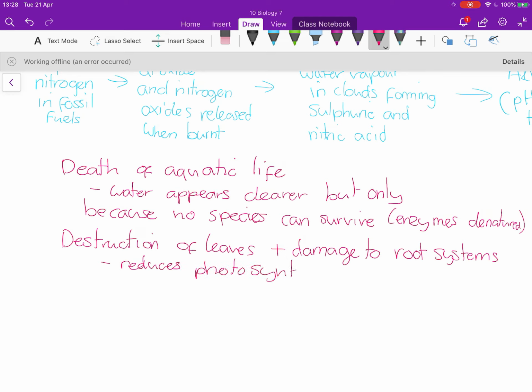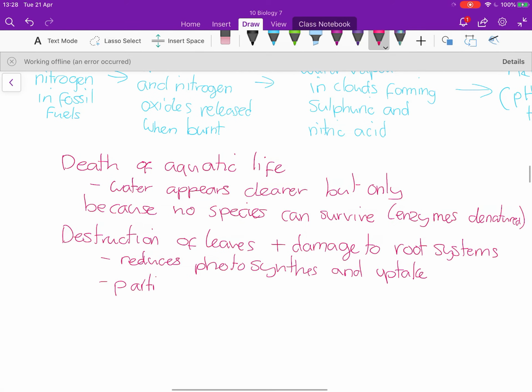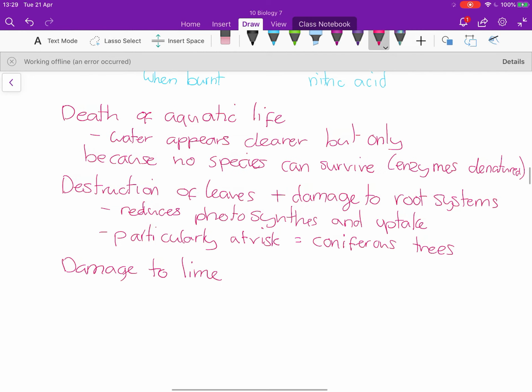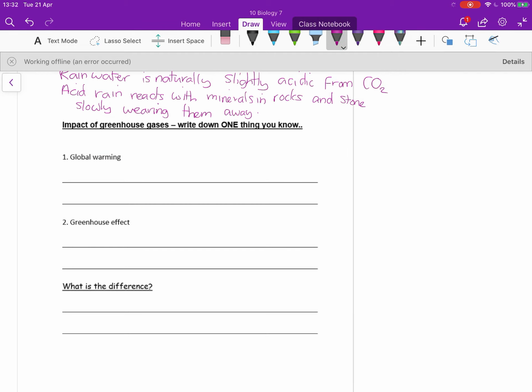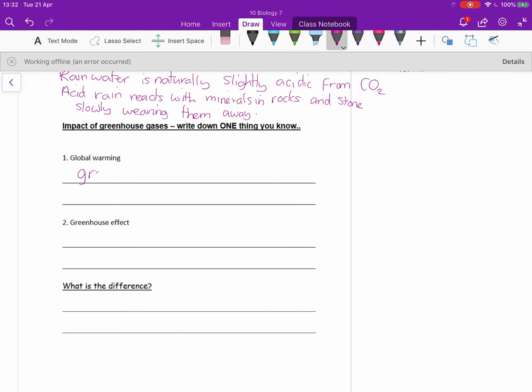And so the destruction of these reduced leaves and damage to the root system reduces photosynthesis and uptake of water and other minerals, which has a really detrimental effect on growth of trees and can kill trees. Acid rain will also damage limestone structures, so building work, brickwork on the outside of buildings, and also statues. So we see this a lot with statues that have been carved out of limestone and gravestones and that kind of thing, is that eventually they start to be eroded and worn away.